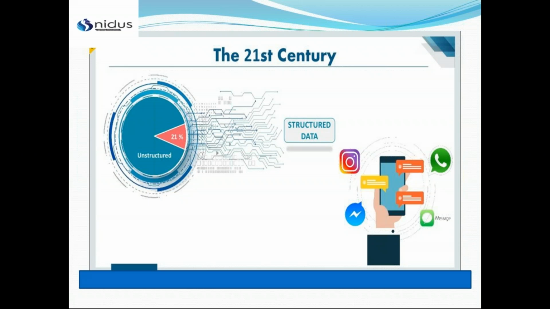I'll explain what is structured and unstructured data. Structured data is in the form of a table, where you have columns and rows which you can differentiate between. Unstructured data is the messages you are typing, because nowadays we have different social media: Facebook Messenger, Instagram, WhatsApp, on which we are chatting. We are sending SMS, mailbox, chat box. So these are unstructured data, and images and voice messages also come under unstructured data.